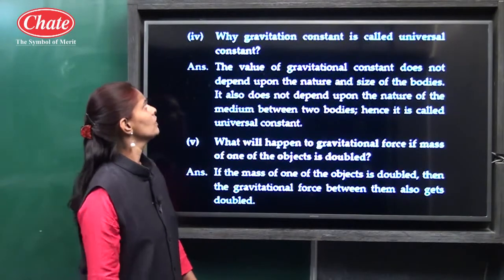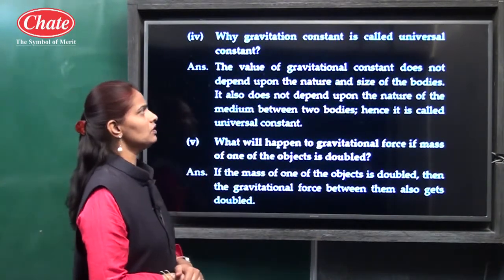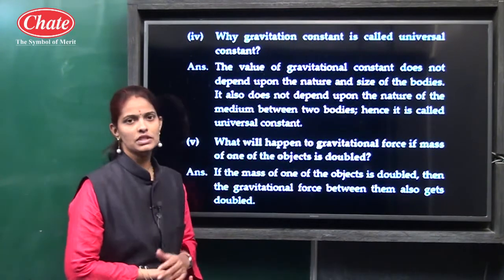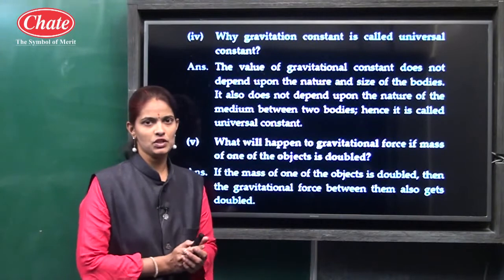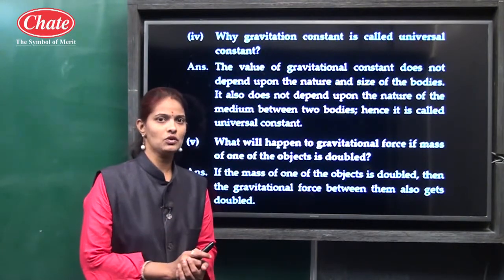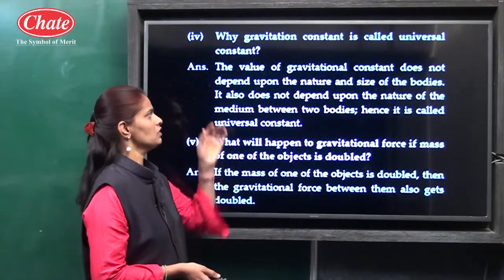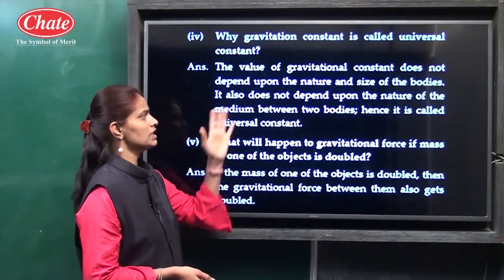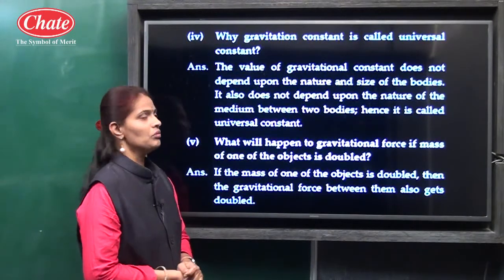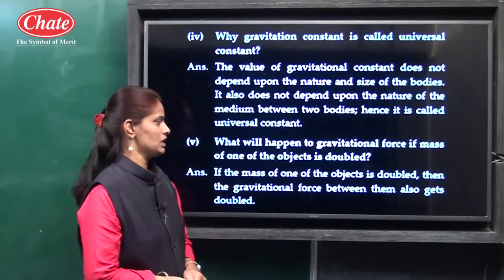Then another question on that figure: why is the gravitation constant called the universal constant? We know this value is fixed, it does not change from place to place, that is why we call it the universal constant. So the answer is the value of the gravitational constant does not depend upon the nature or size of the bodies. It also does not depend upon the nature of the medium between the 2 bodies. Hence it is called the universal constant.